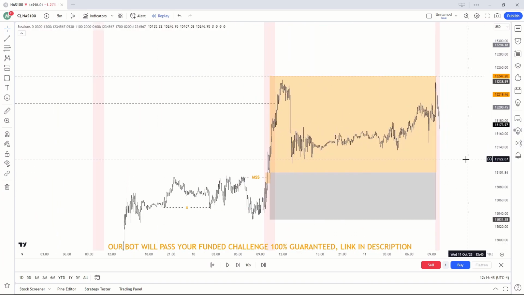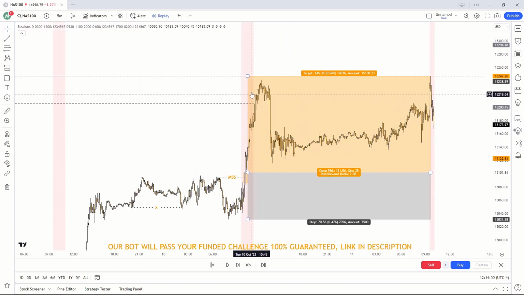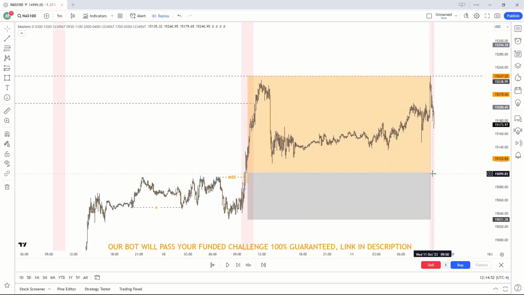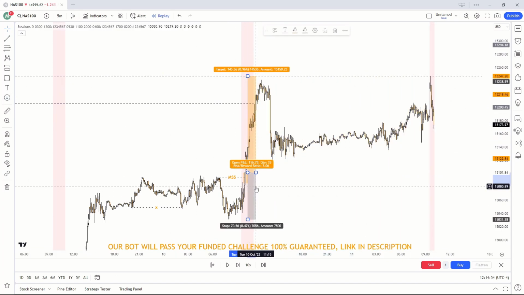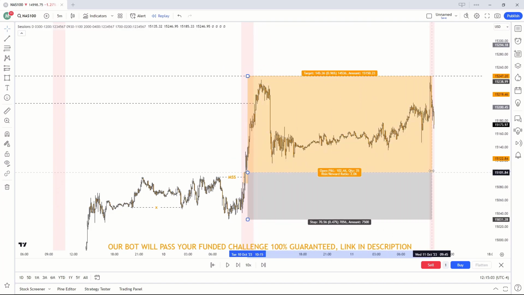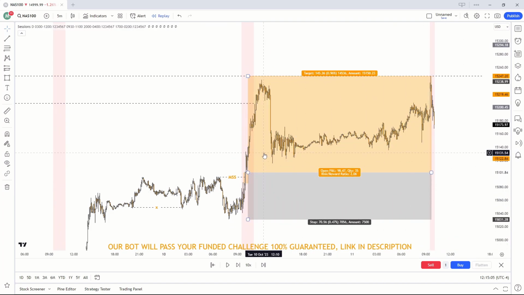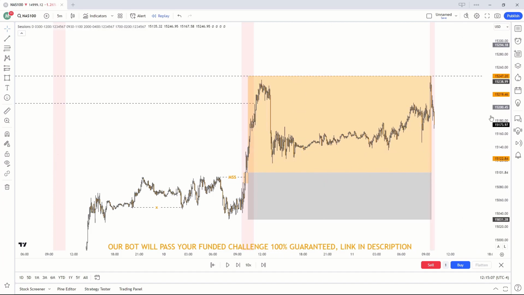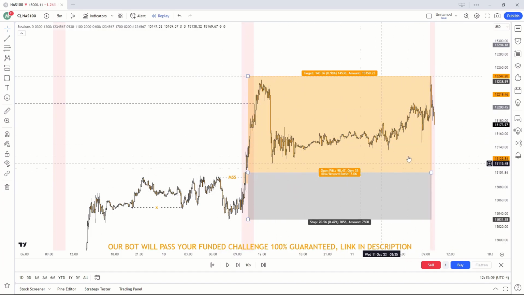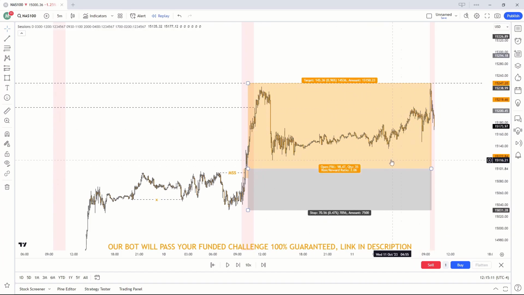Firstly, I'm going to start off by saying this trade took about, if I measure it, from 11:15 to about 11:20. So we hit our first take profit super quickly. However, the second take profit took us about a day. So that's just to make that clear. We did hold on this trade. However, we stuck with our plan, we stuck with our rules, and we did end up hitting the final take profit at 1 to 2.